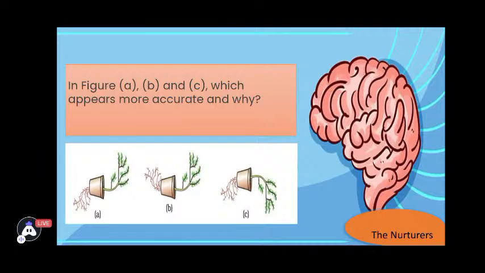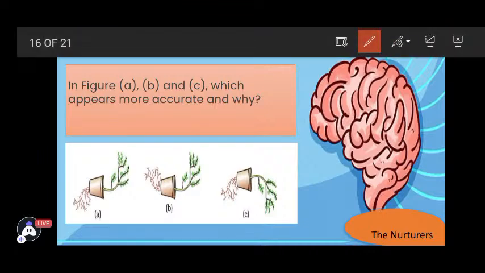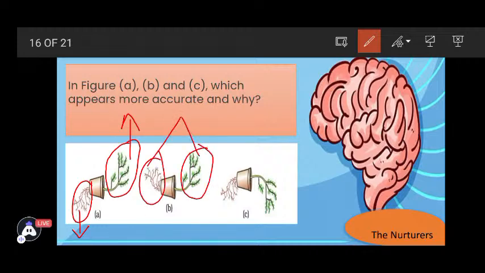If we compare the three, you could easily observe in A, the roots are growing towards the ground. The shoot is growing upward towards the sun. In B, roots and shoots both are growing towards the sun.